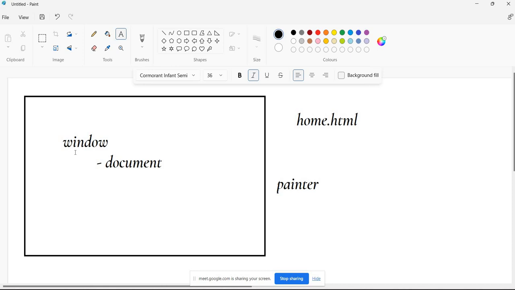Everything will be in the form of objects, properties and methods. So what will this painter do? This painter observes what is there in the document object, and he will paint on a web page.